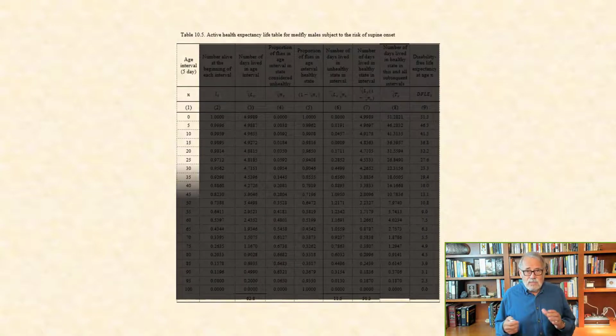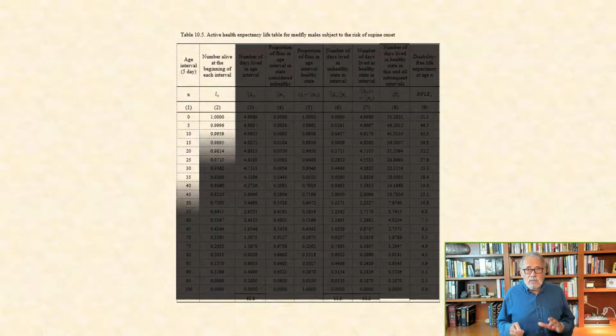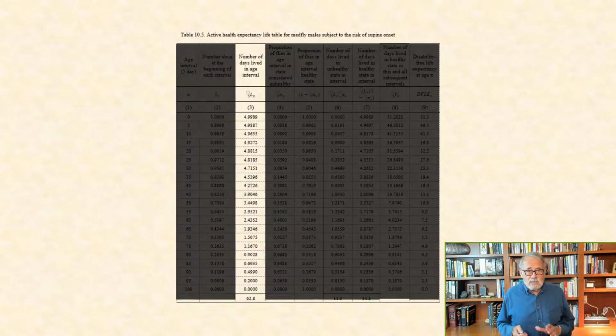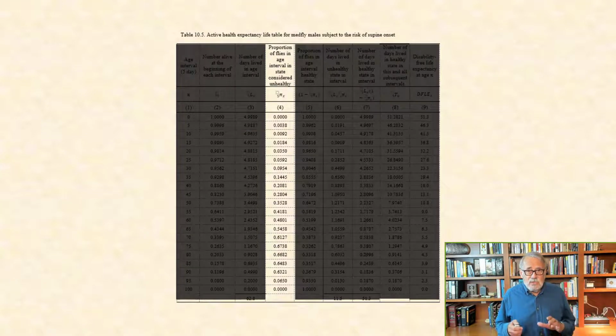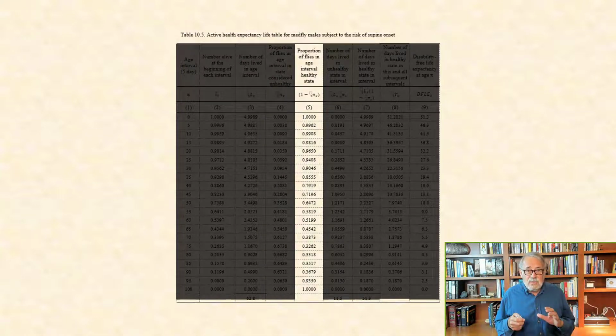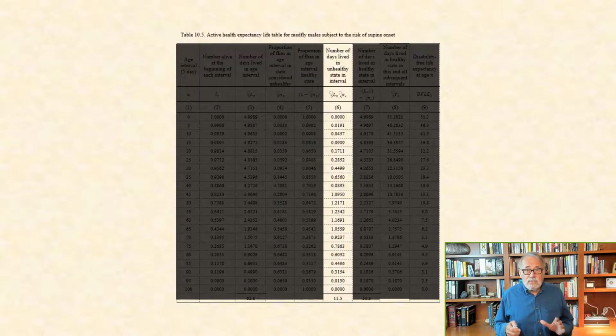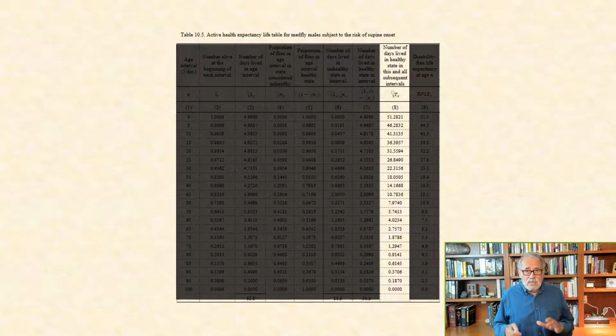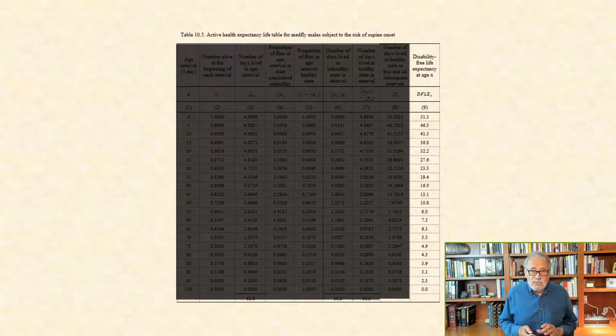We have age interval, that is in 5-day intervals, number alive at the beginning of each interval, number of days lived in the age interval, proportion of flies in the age interval in the state considered unhealthy, the proportion of flies in the age interval of the healthy state, the number of days lived in the unhealthy state in the interval, the number of days lived in the healthy state in the interval, number of days lived in the healthy state in this and all subsequent intervals, and disability-free life expectancy at age x.